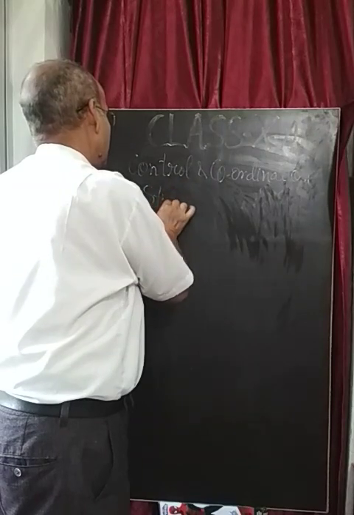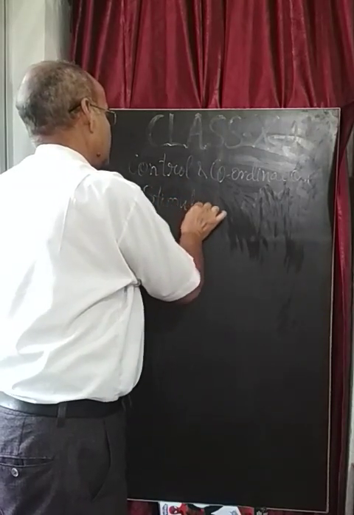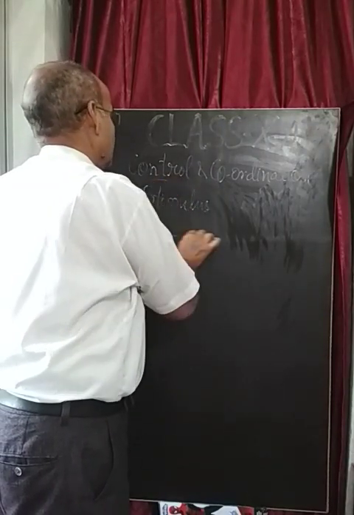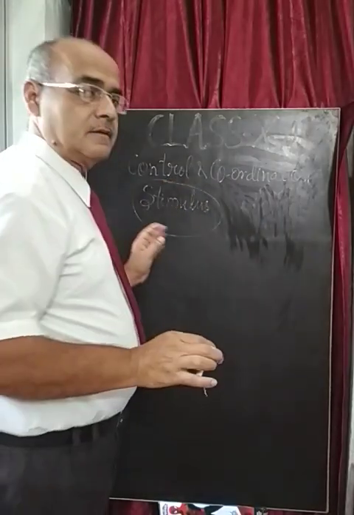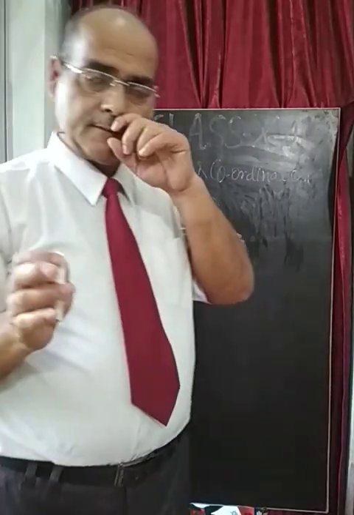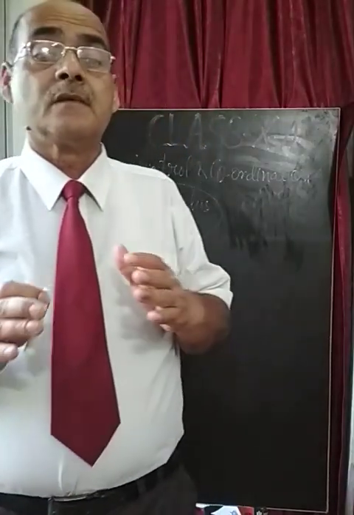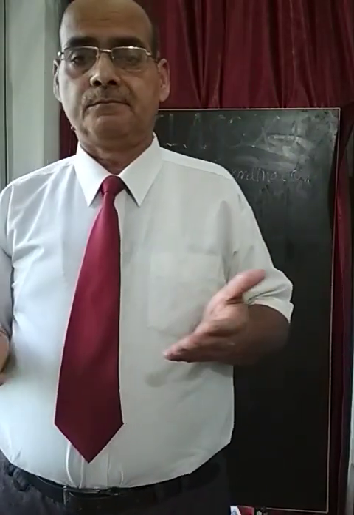So let us know what is stimulus. Stimulus is nothing but a change in the external environment of a living organism.